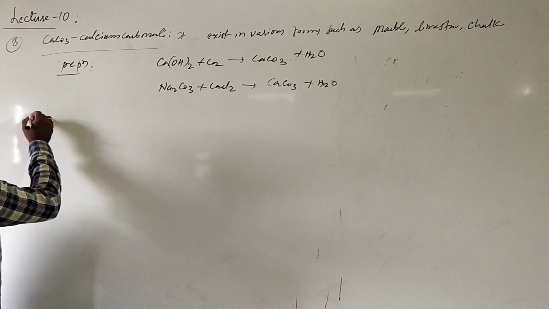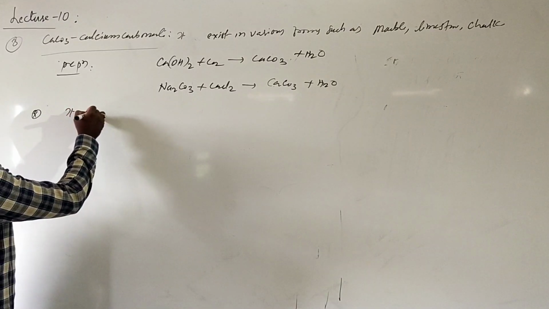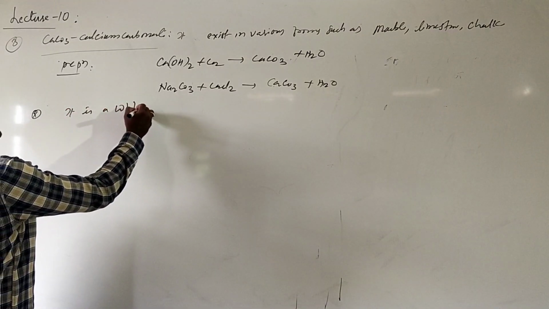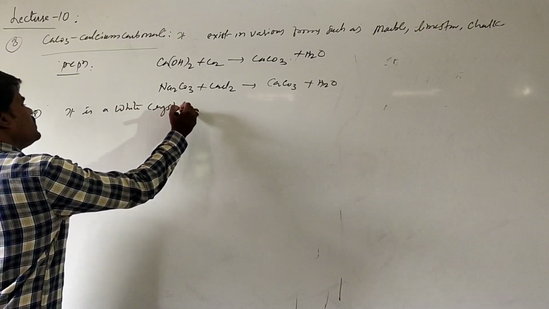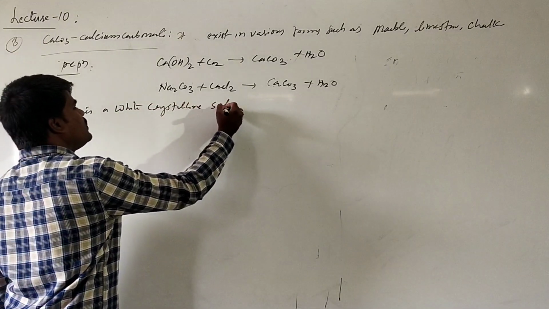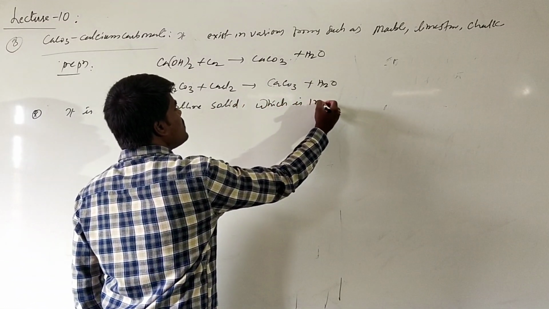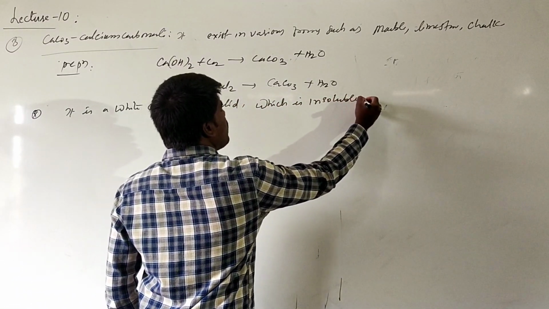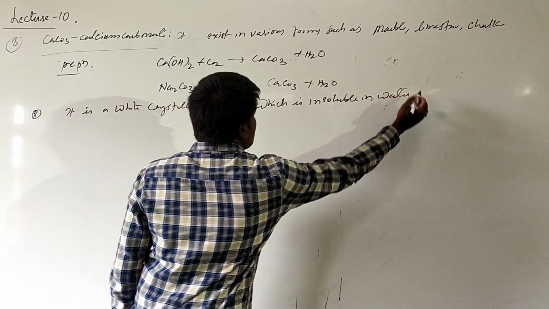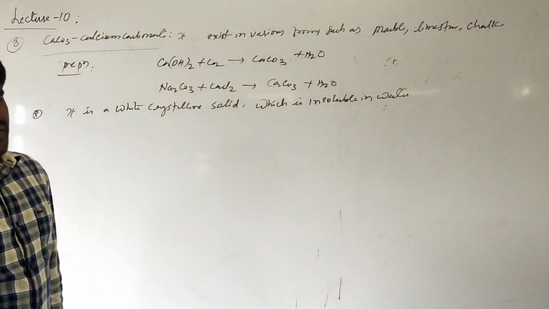If you are talking about the properties, it is a white crystalline solid which is insoluble in water. Calcium carbonate is generally insoluble in water.